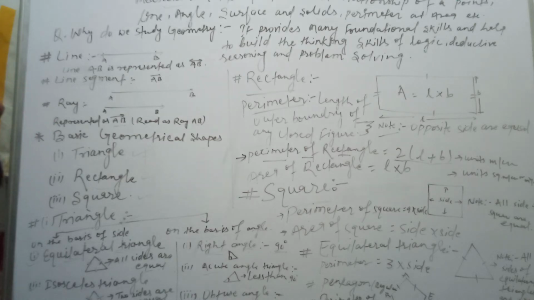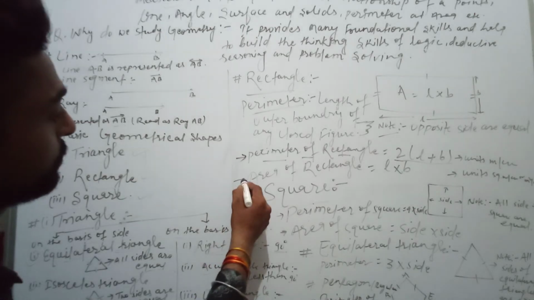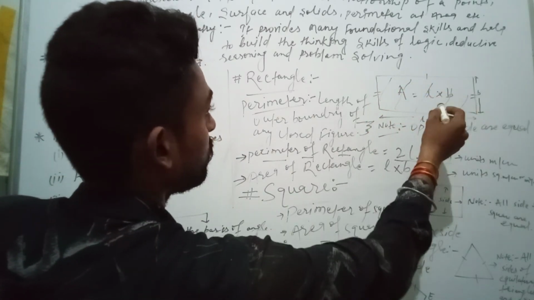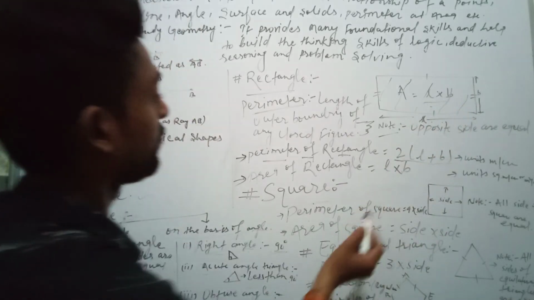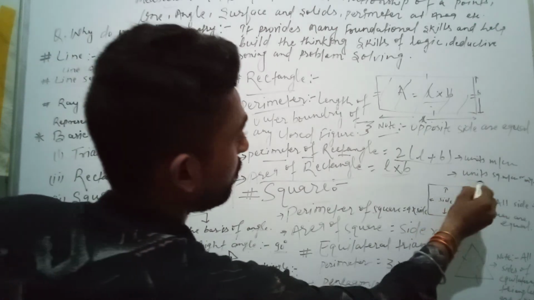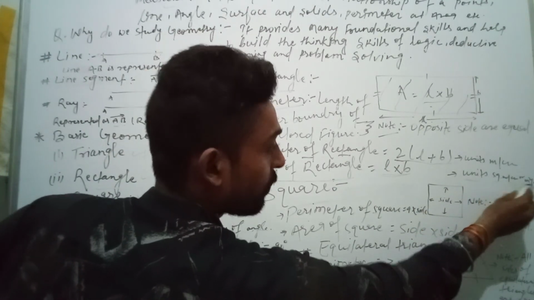The unit will be meter or centimeter. After that, the area of a rectangle is the inner part, so we multiply length and breadth: area equals length into breadth. The unit will be square meter or square centimeter.